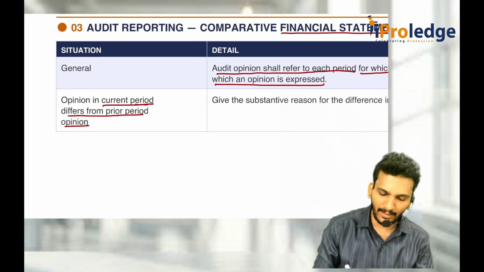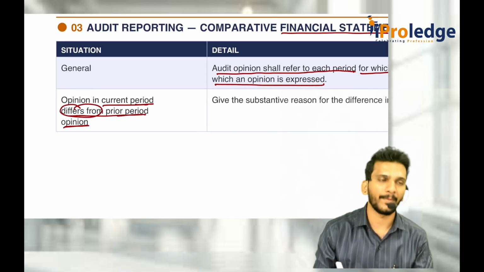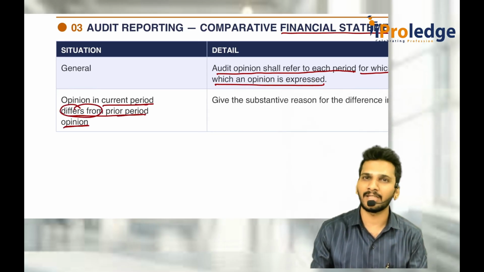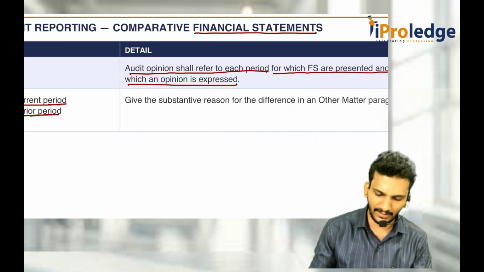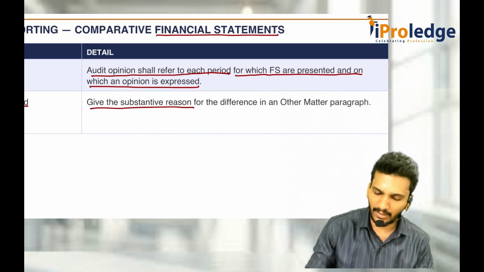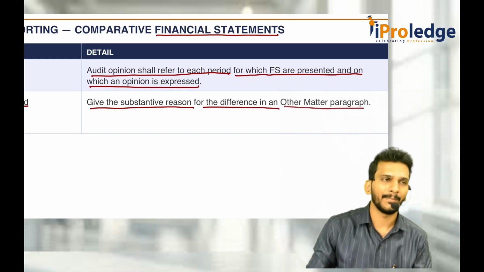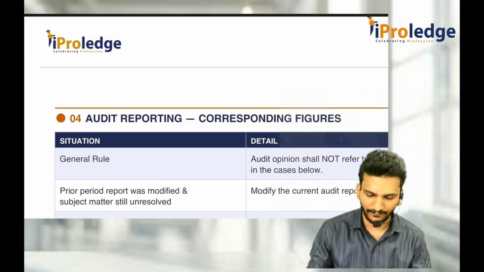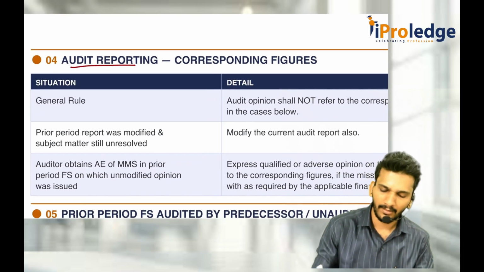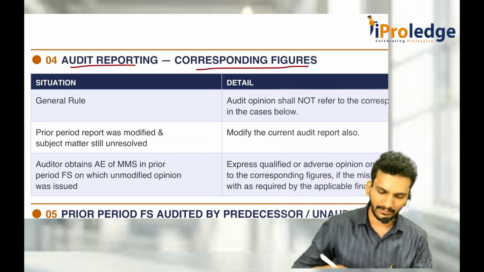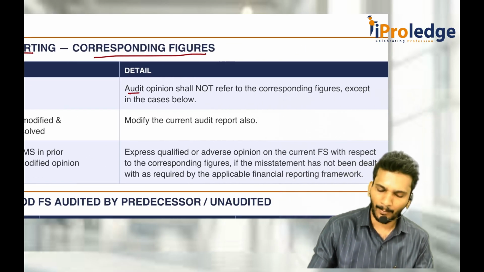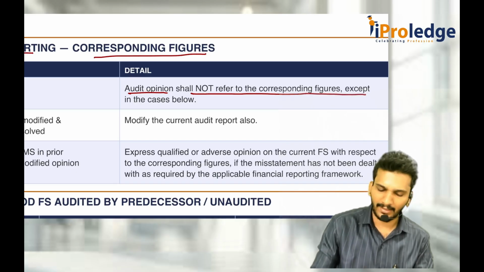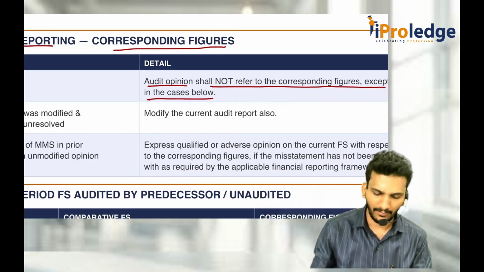Opinion in the current period differs from the prior period opinion, not on the current period financial statements, but on the prior period financial statements. In that case, give substantive reasons for the difference in an Other Matter paragraph. Now, how do you report with respect to corresponding figures? The audit opinion does not refer to corresponding figures except in the cases below.